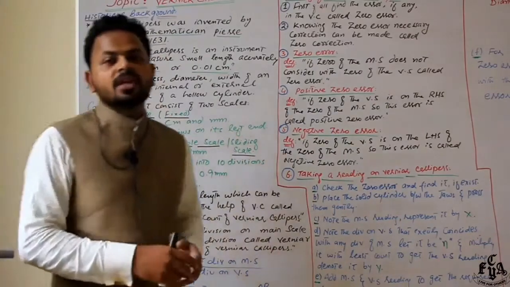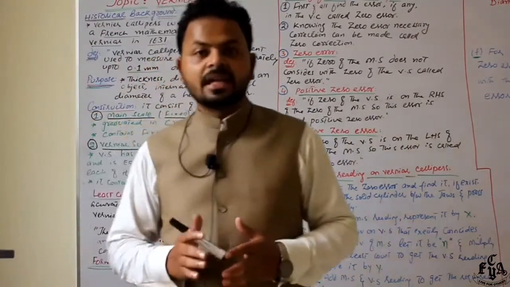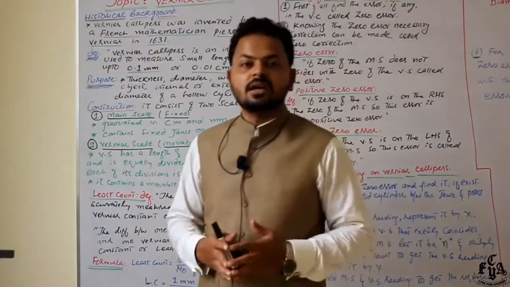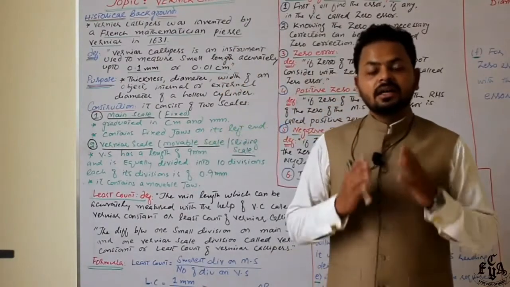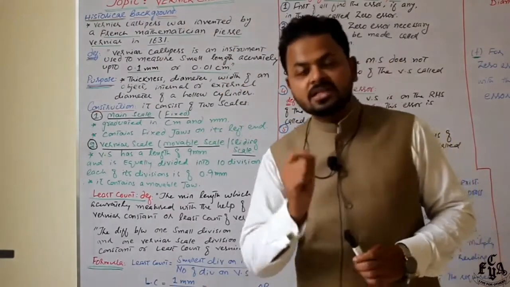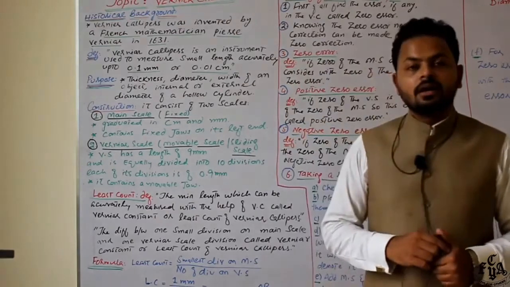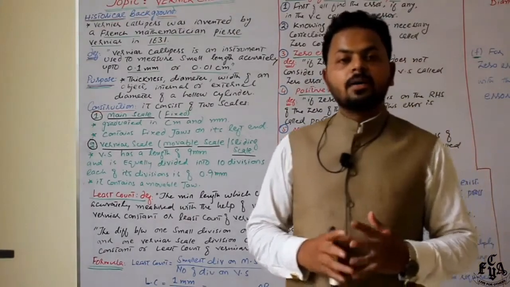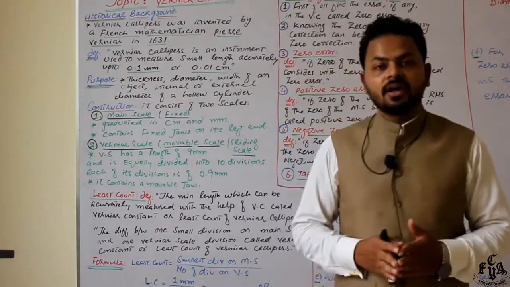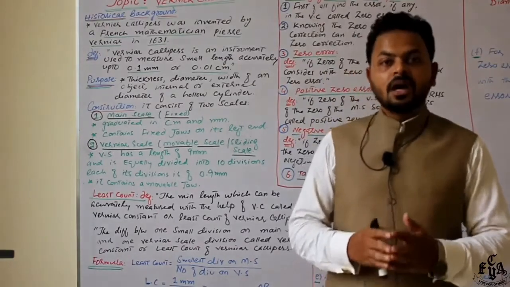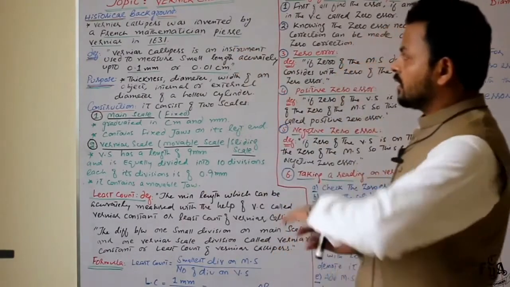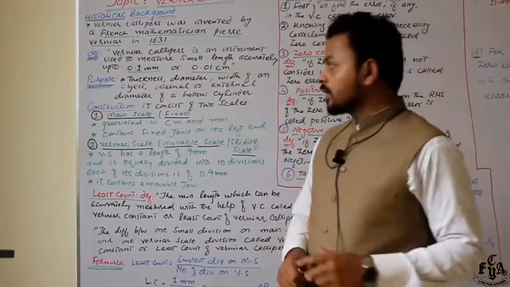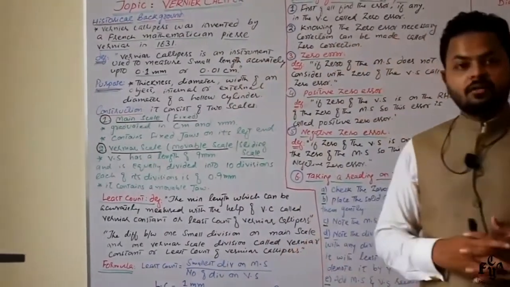Before going further, we need to understand what vernier calipers is. Let's move towards the historical background of this topic. And do remember one thing, this vernier caliper was invented by a French mathematician, Pierre Vernier, in 1631. Okay, and this was all about its historical background. Now, what is the definition of it?